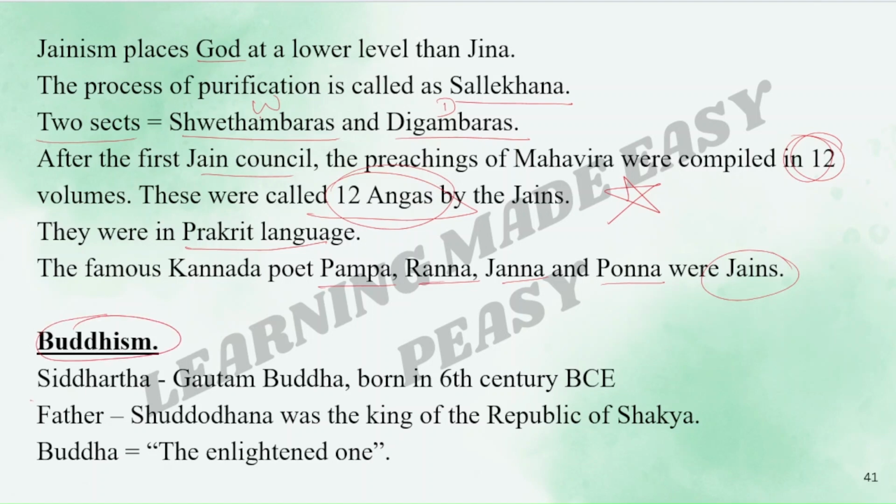Buddhism. Siddhartha, that is Gautam Buddha, was born in the 6th century BCE. His father was Shuddhodana. He was the king of the Republic of Shakya. Buddha means the enlightened one.